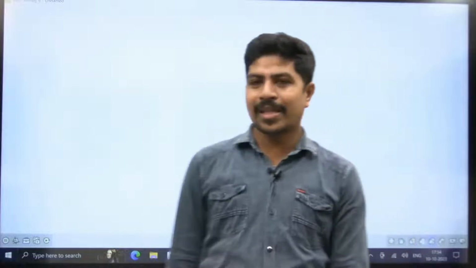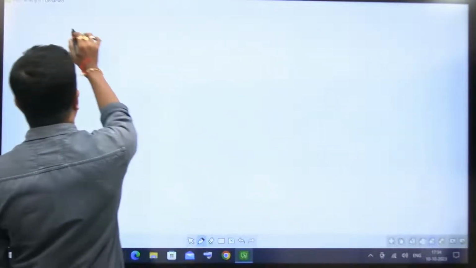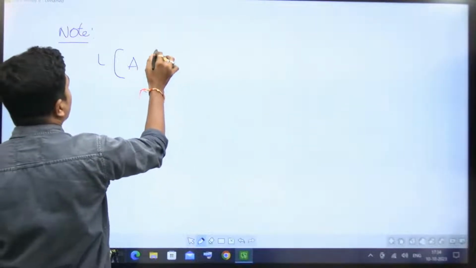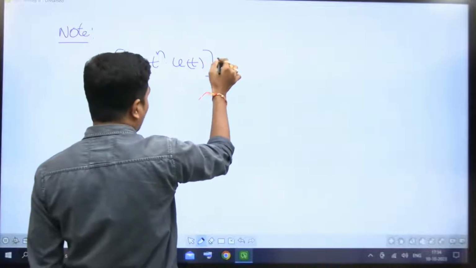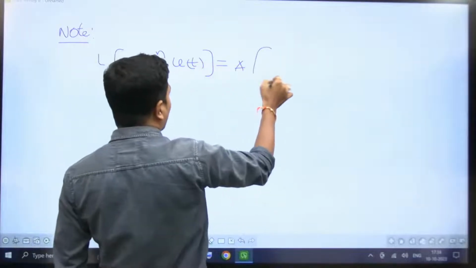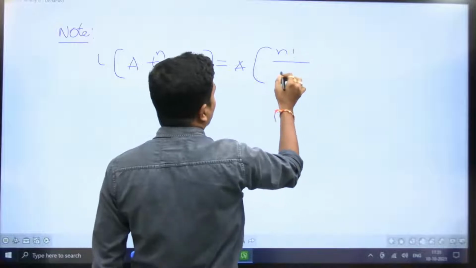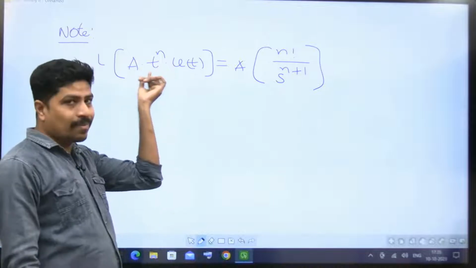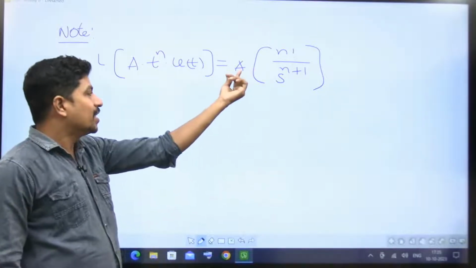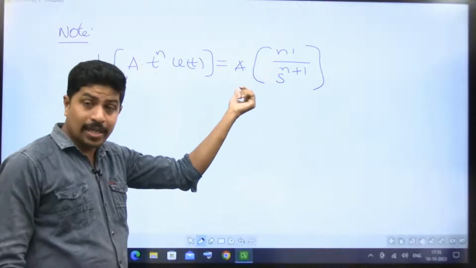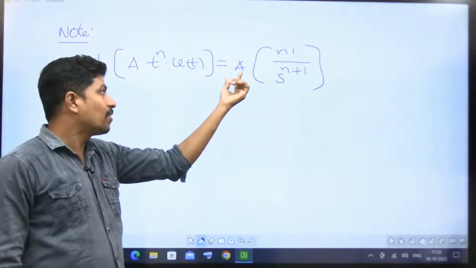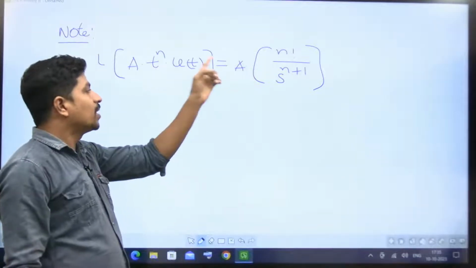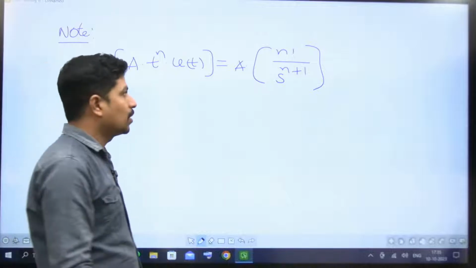Now here one mathematical formula I want to give you, that is note point, that is simply Laplace transform of a into t power n into u of t. The formula is some magnitude a, throw it outside, t power n factorial by s power n plus 1. This a is not going to affect your Laplace transform, it is a multiplication factor. T power n means n factorial by s power n plus 1.